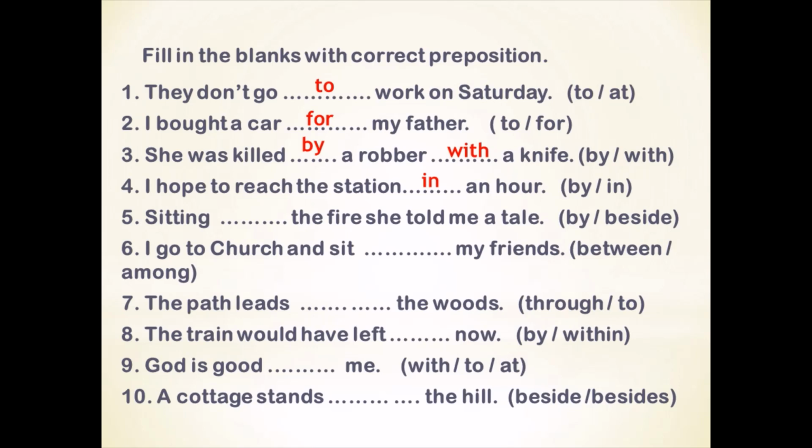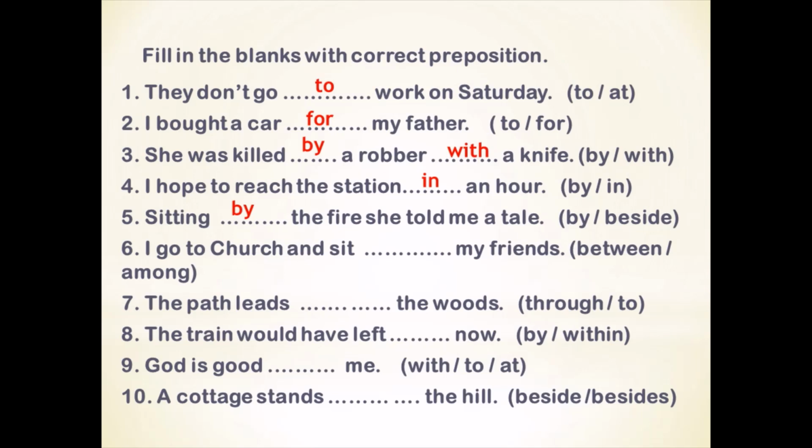We would have written, I hope to reach the station by 9 p.m. 9 p.m. is a specific point of time. But for duration, we use in. Sitting by the fire or beside the fire, she told me a tale. By is used to show the nearness or the proximity with something, while beside shows the position of something next to the other thing. Here, sitting by the fire, she told me a tale, because she is sitting near the fire to warm herself. Fire is not something with which she would like to sit.